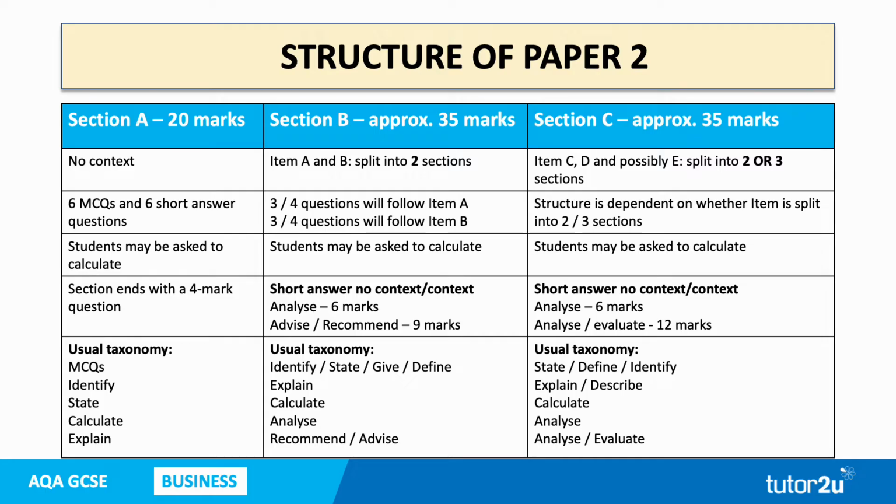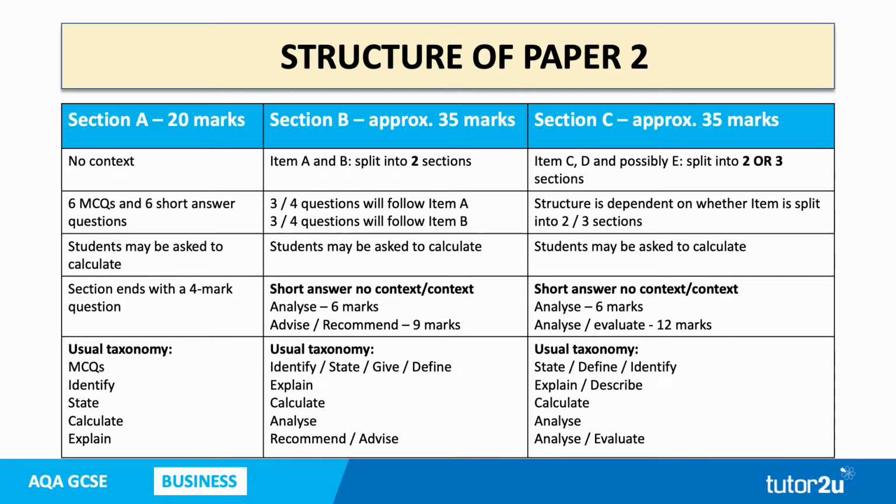So the context is split into 2 sections. There are 3 or 4 questions after each of those. So 3 or 4 after item A, 3 or 4 after item B. You may be asked to calculate. I said the calculations could come up in any of the sections.